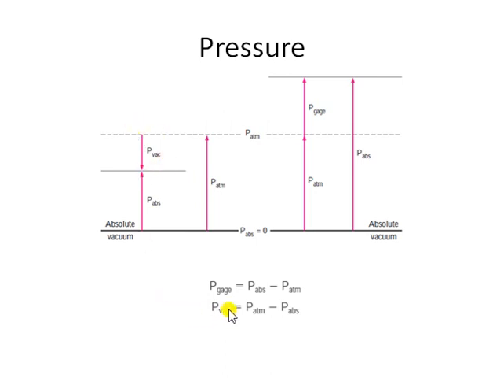From this relation it can be clear: gauge pressure will be absolute pressure minus atmospheric pressure. Similarly, vacuum pressure will be atmospheric pressure minus absolute pressure. There is hardly any compulsion to remember these relations, but if you understand the basics, the referencing of the pressure, you can easily answer these questions.